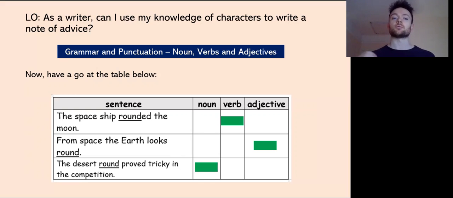The desert round proved tricky in the competition. So what we're saying is the desert round is part of the competition. It's a thing, okay? So you might have lots of different rounds. You might have an ice round. You might have a mountain round, okay? Whatever it is, it's a thing. It's part of the competition.